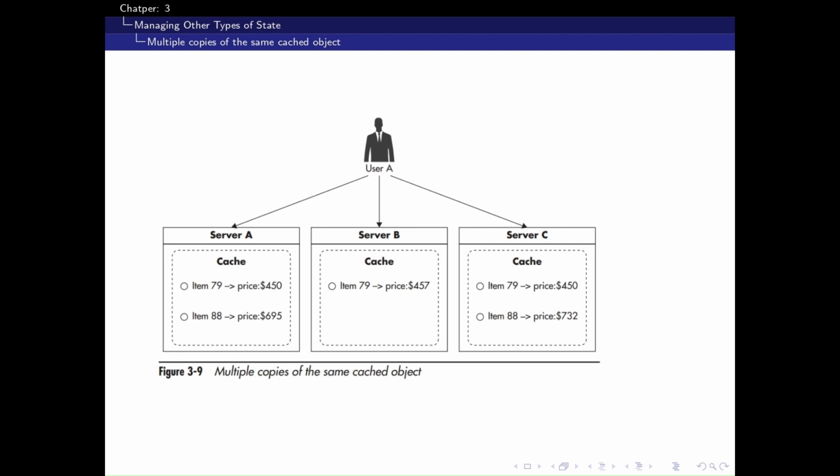In figure 3.9, each server's local cache has a different version of the same item, for instance, different prices for the same auction product. This creates dangerous inconsistencies in systems like real-time bidding platforms. The solution is to use a shared distributed cache so all servers reference the same object. For less sensitive data like blog follower counts, local caching is fine since minor inconsistencies aren't critical.